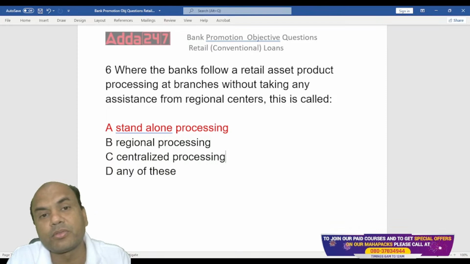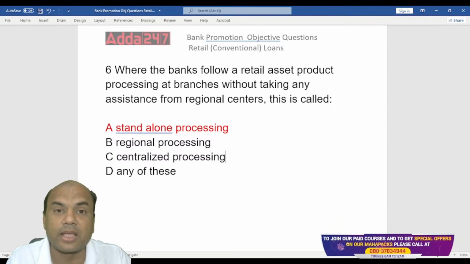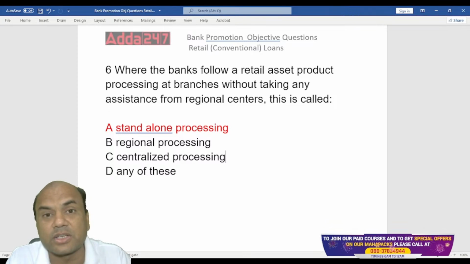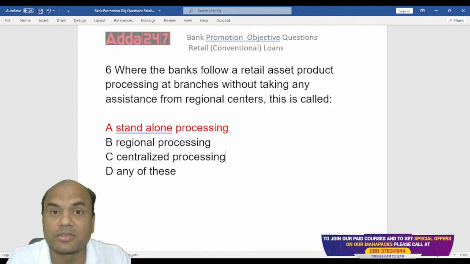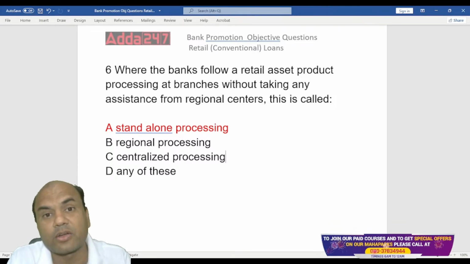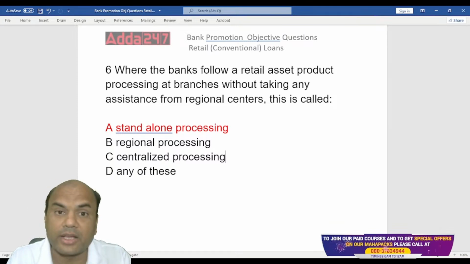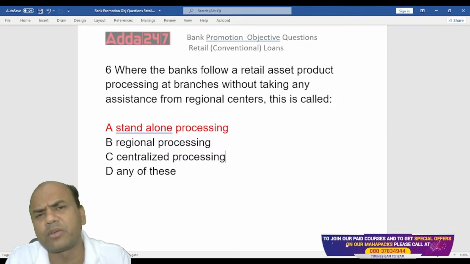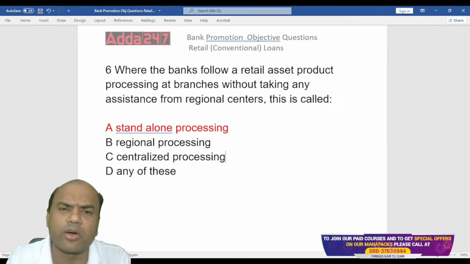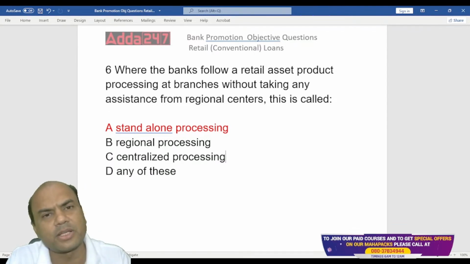Whereas in a CPU, whenever it's a central processing unit, how many loans are processed per day? 100. When I was in one of the foreign banks, we used to process almost 200 retail loans every day. 200. Imagine. Some banks go to 500 also. So that is the economies of scale. So in that case, what happens? You'll say, how will it work? See here, it's very simple in working.